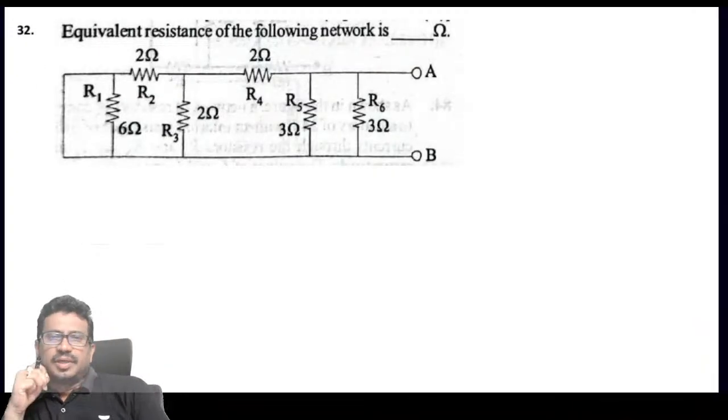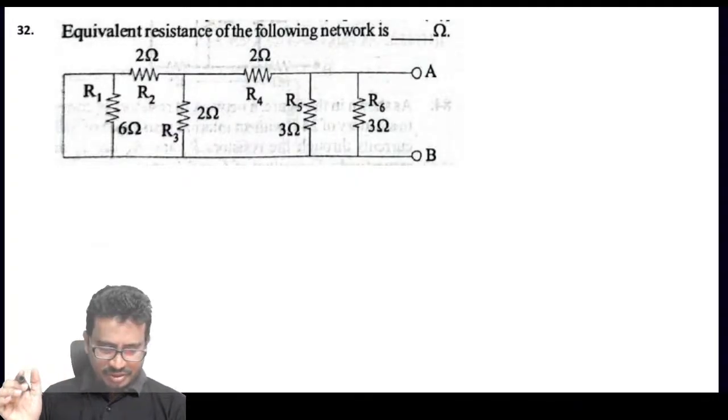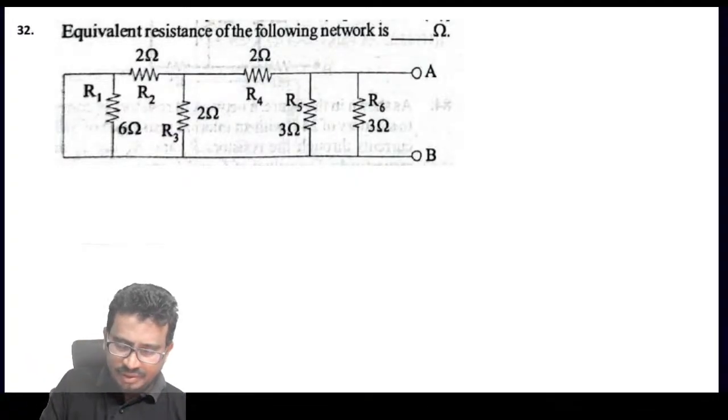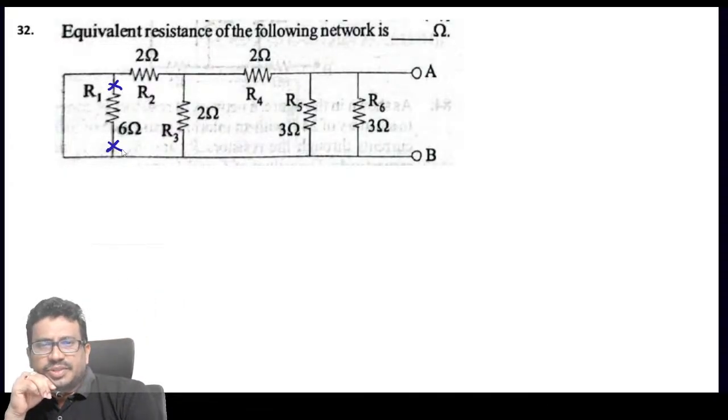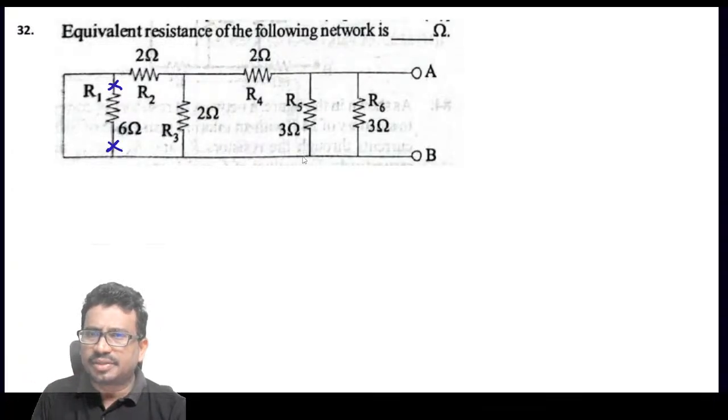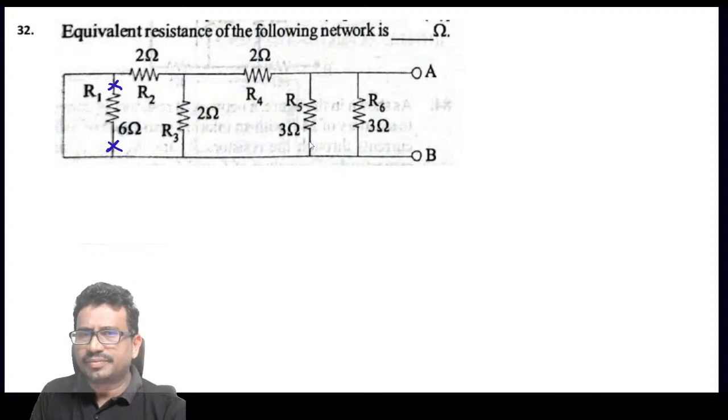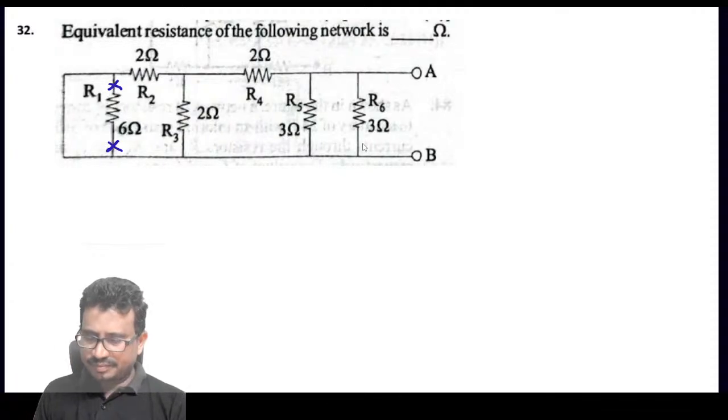Next, the equivalent resistance of the network. So here, okay, the short is there. We can say this is the dead element. Remove it now. And so then 2, 2 parallel gives 1. 1 and 2 make 3. 3, 3 gives 1.5. 1.5 and 3.